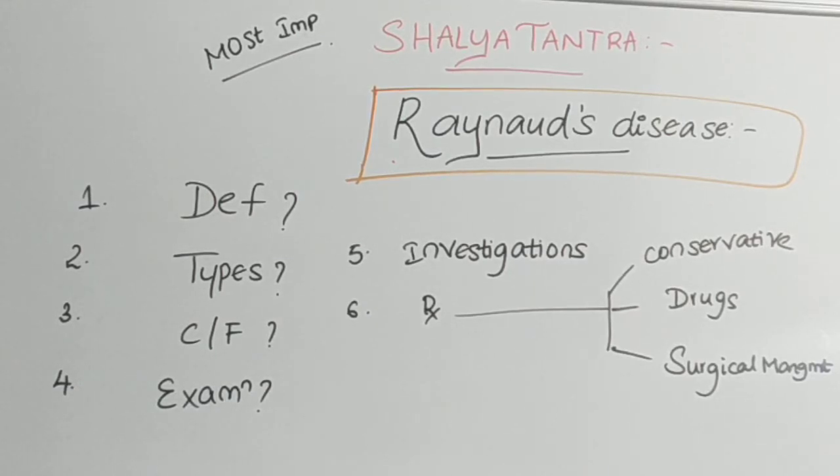types. What are the types of this Raynaud's disease? Primary and secondary. In the primary type, it is symptomless; no symptoms will be seen in that primary condition. This is the first type.